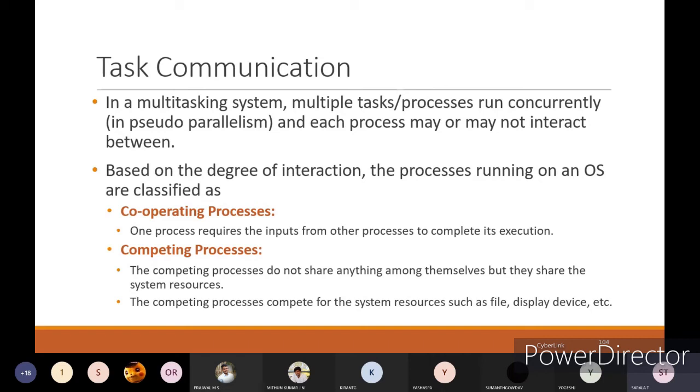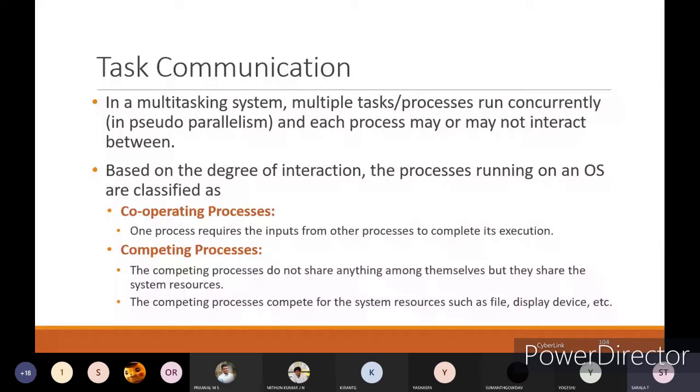That's why it is called a cooperating process. Means one function is there, and only after the execution of that function will you go for the next process.